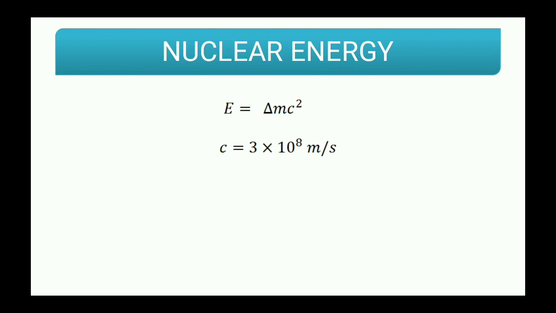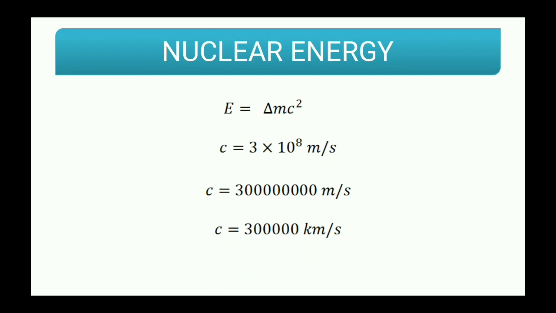And what is that quantity? It is 3 and 8 zeros meters per second. To put it in simple words, it is 3 lakh kilometers per second. That much is the speed of light. And when we square it, that is, if we multiply 3 lakh kilometer per second into 3 lakh kilometer per second and then multiply it with a mass difference, you will get the energy which is released in nuclear fission reactions.